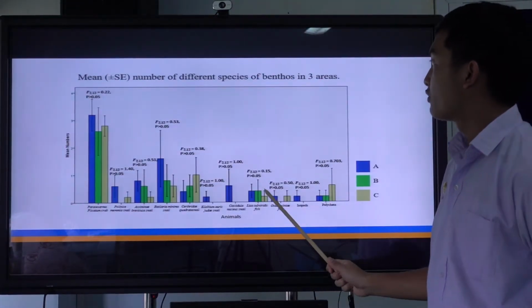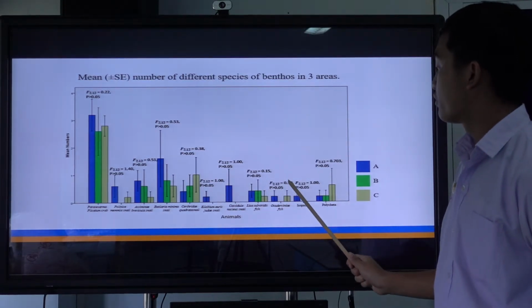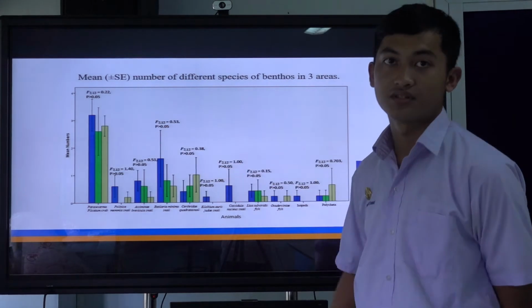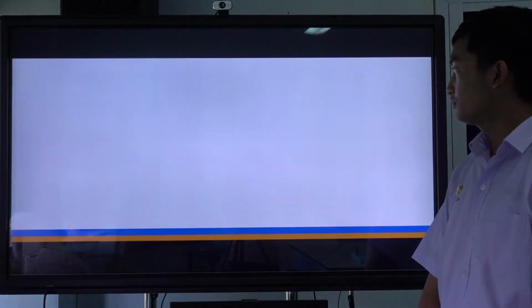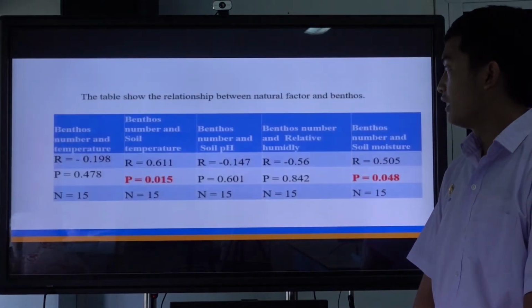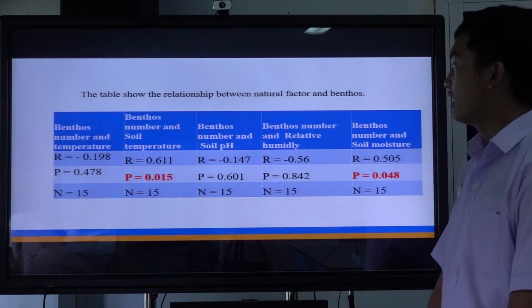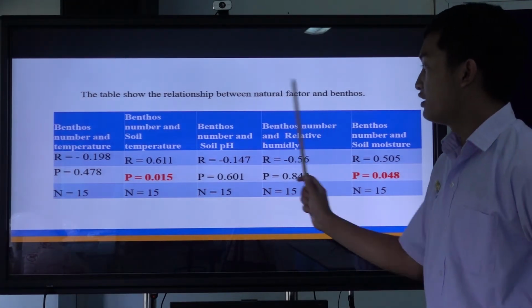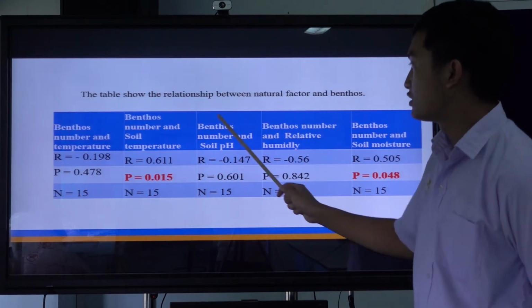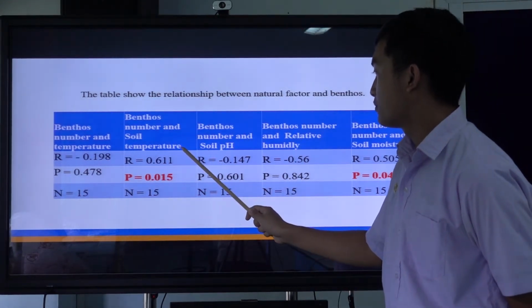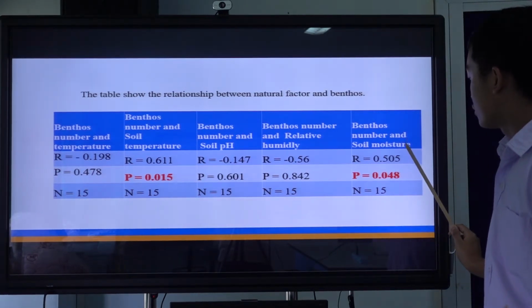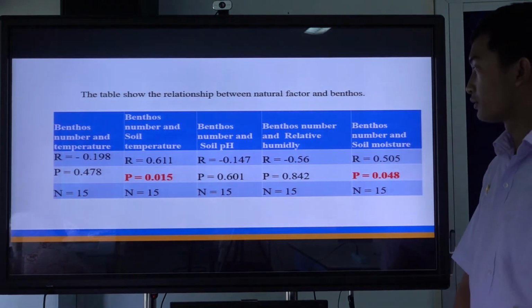And this is the mean number of different species of benthos in 3 areas, and these are the species, and these are the mean numbers. This table shows the relationships between environmental factors and benthos. By the table, you can see the benthos number and soil temperature was significant, and the benthos number and soil moisture was significant too.